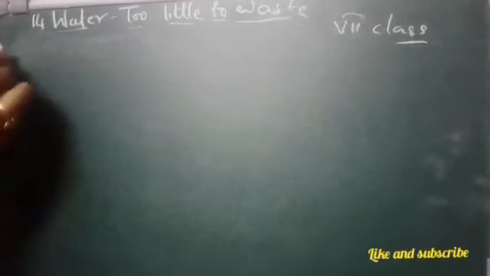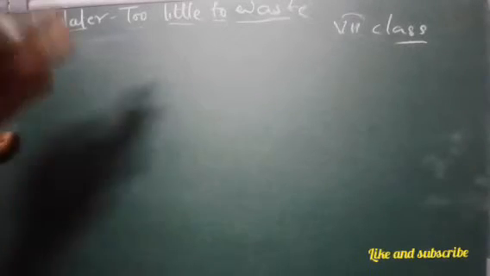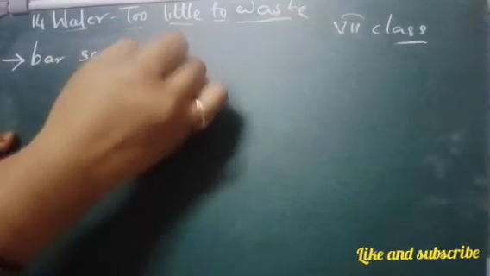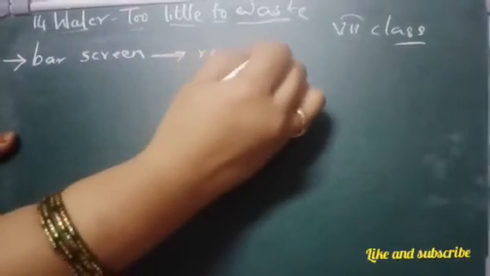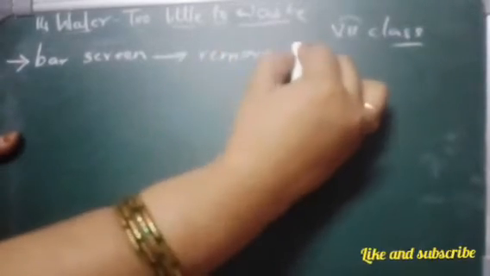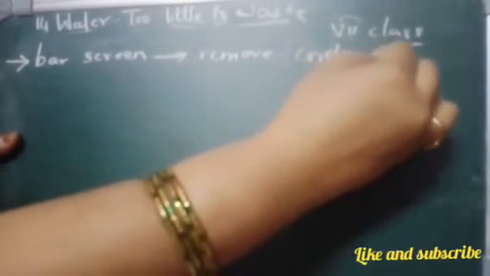The first method we were talking about was the bar screen, right? We are using the bar screen that will remove the wastage, remove contaminants. Then the second method, what did we learn?